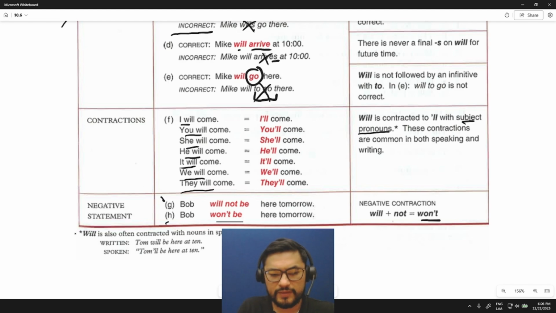Okay, we also have a little note here. It says will is often contracted with nouns in speaking but not in writing. So we can also use contractions with nouns. Written, we should write, Tom will be here at 10. But when we are using spoken English, we can also say Tom'll be here at 10. So Tom'll be here at 10.